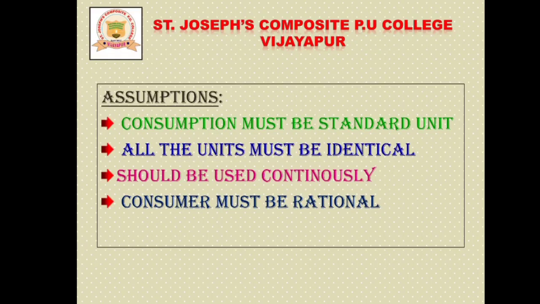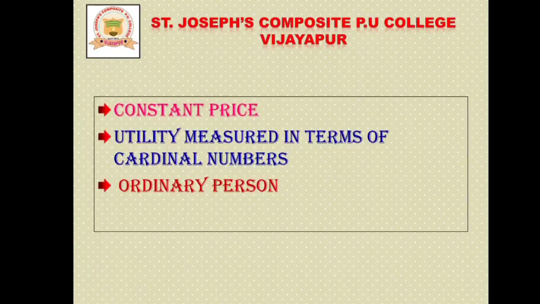This law has a few assumptions: consumption must be in standard units, all the units must be identical and used continuously, the consumer must be rational, the price is constant, utility is measured in terms of cardinal numbers, and the consumer is an ordinary person. So these are the assumptions.